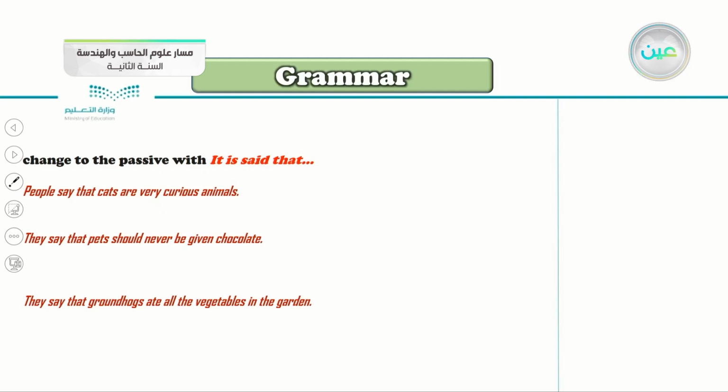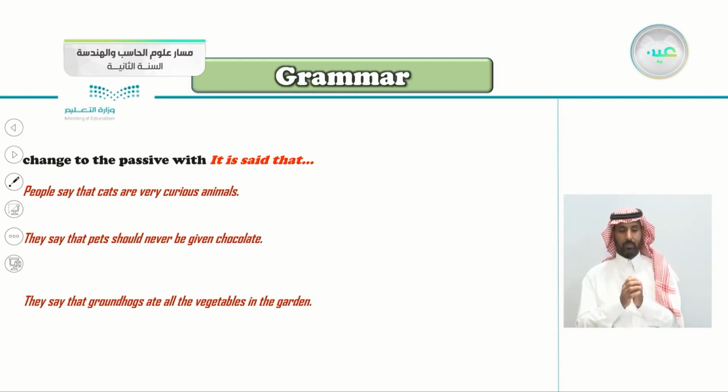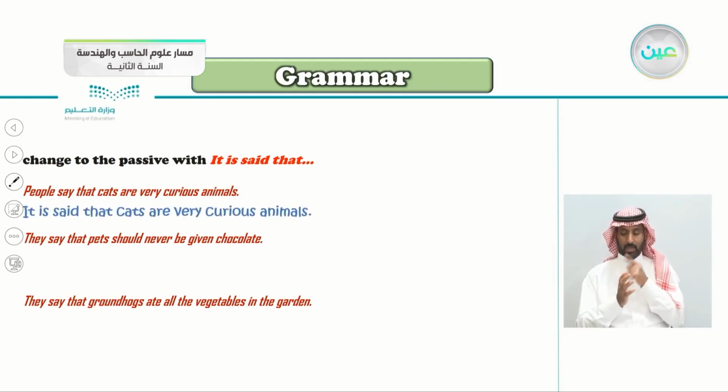People say that cats are very curious animals. People, we don't know them, say that cats are very curious animals. So what do we say here? It is said that cats are very curious animals. The second one, they say that pets should never be given chocolate.